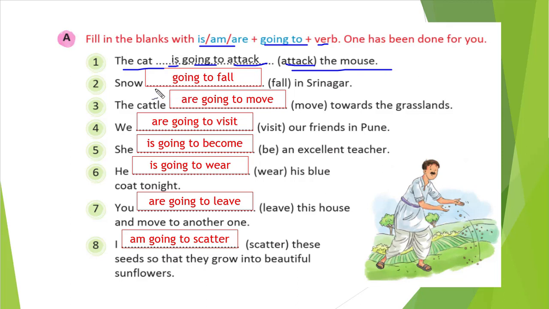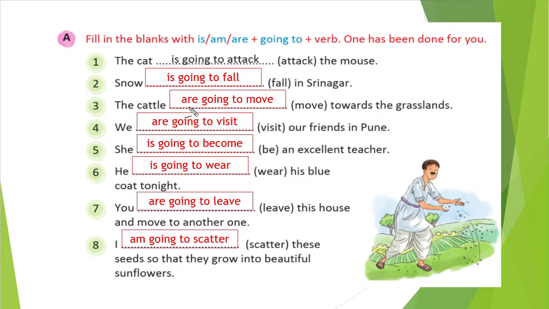You see the second one, snow, blank space, fall in Srinagar. Fall is our verb, snow going to fall. Here is will not come because our subject is not there. Sorry, here it is misprinted, I unfortunately forgot to write is here. So my bad. Snow is going to fall in Srinagar, that is the correct answer.